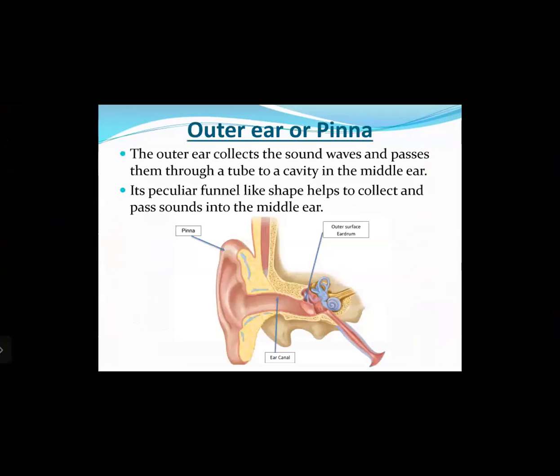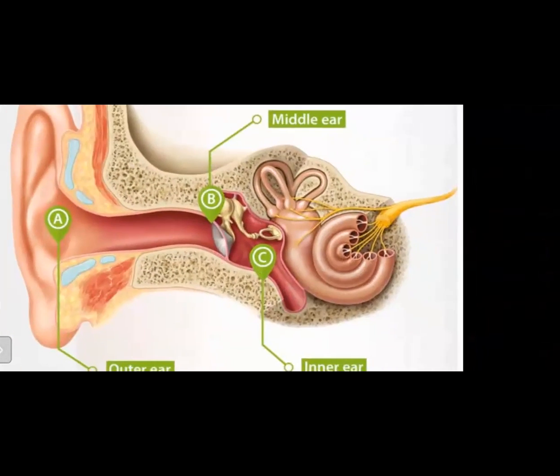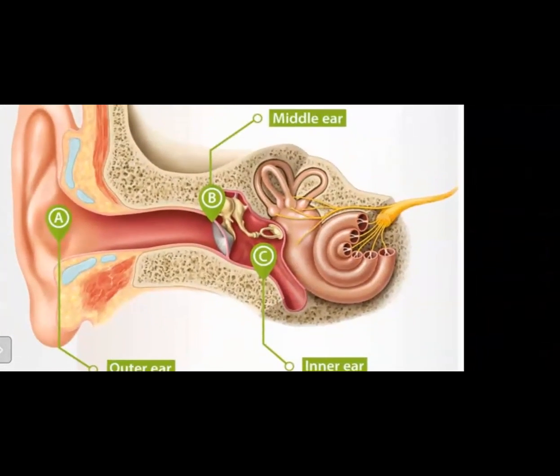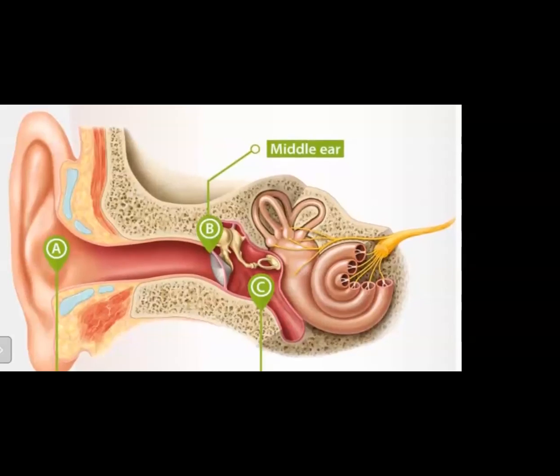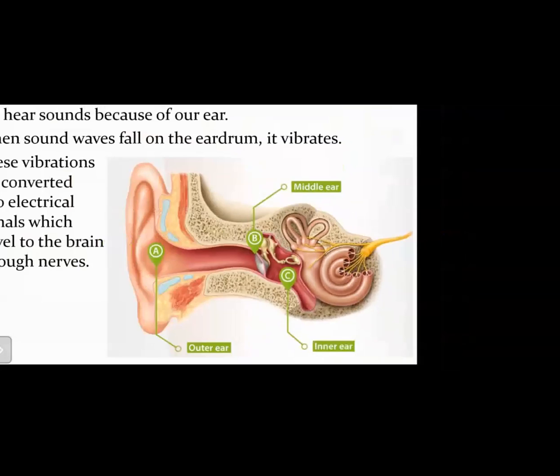If you go to the first diagram, you can see it quite clearly, right? You can see the white colored eardrum, and just behind the eardrum you have the set of three bones, which are connected to each other. When the eardrum vibrates, the vibration is passed on to these bones, which are connected to the cochlea, which you can see is a spiral structure, right? And to this we have the auditory nerve, the yellow colored part, from where the electrical signals are then sent to the brain, right?